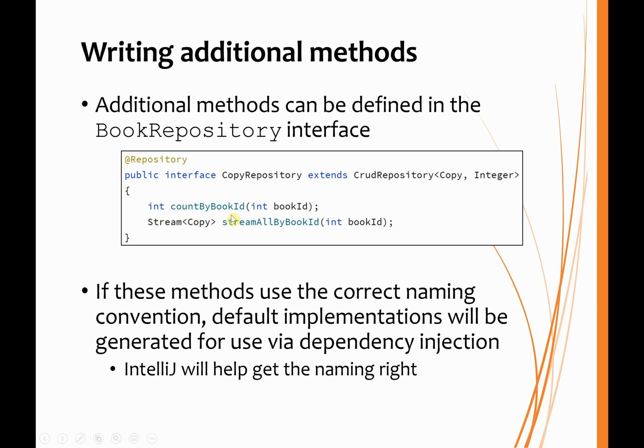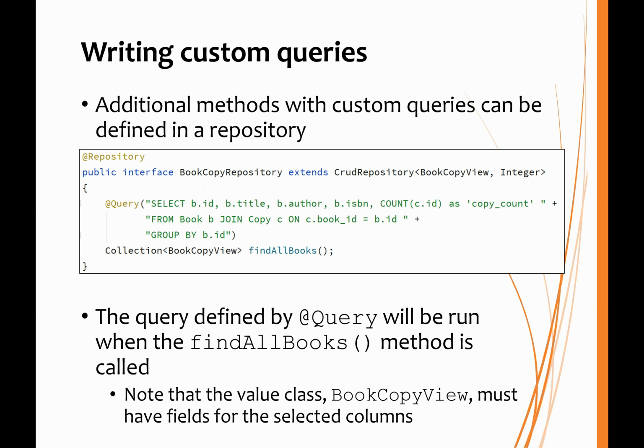And when you're writing these methods into the interface, IntelliJ will provide some context help to make sure that you get the naming right. Sometimes our additional methods will need to use non-standard queries, in which case we can write our own custom queries into the interface.